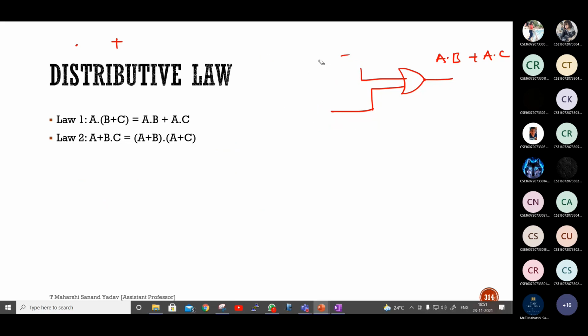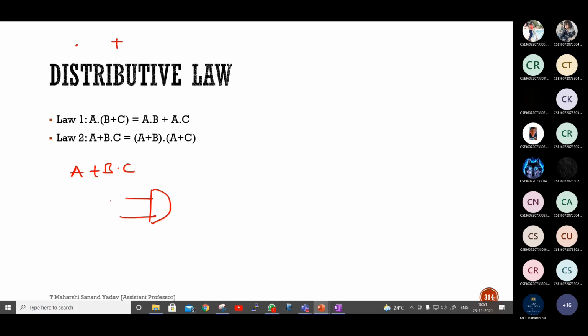Two gates, sir. What are they? One AND and one OR. AND gate and OR gate. So A plus B dot C means one AND and one OR. I'll take the AND gate first. This will be BC, so the output is B dot C. Finally, I have to give it to the OR gate, followed by A as the input. This becomes A plus B dot C.